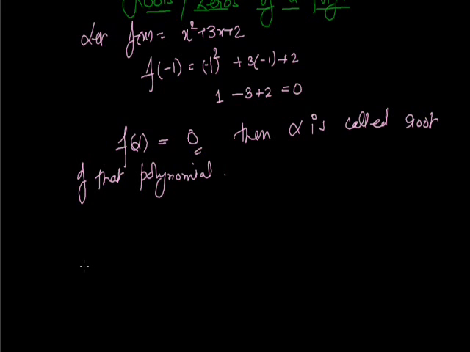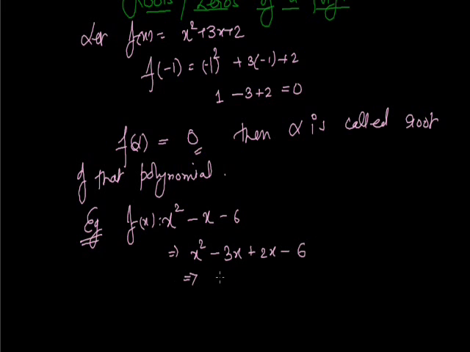So today we are going to take an example for the same. Write down one example. If you are having a polynomial f(x) equals x square minus x minus 6, then if someone asks to find out the roots, what we have to do is apply the midterm method. So this can be written as x square minus 3x plus 2x minus 6, which can be simply written as x(x minus 3) plus 2(x minus 3). So this can be written as (x plus 2) into (x minus 3).